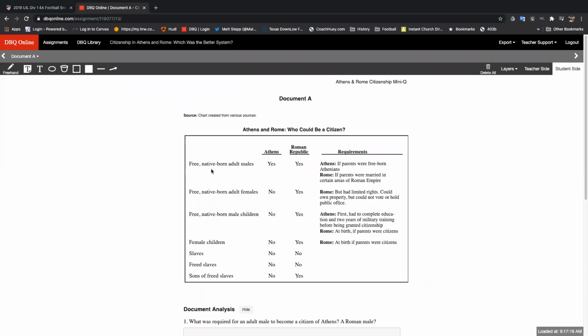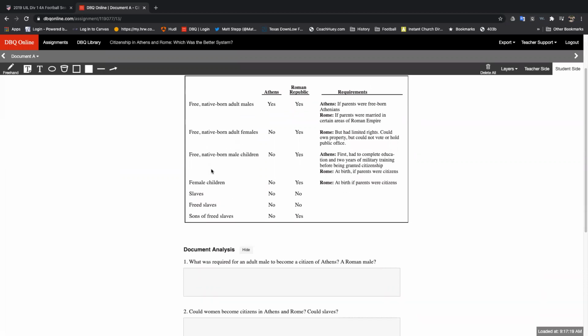Is it easier to become a citizen in Rome or in Athens? Rome. There's a lot more yeses there, right? If I just look at that, there are 1, 2, 3, 4, 5 yeses as compared to 1, so I can automatically think it's easier to become a citizen in Rome. Then it tells the requirements and goes on a little bit.